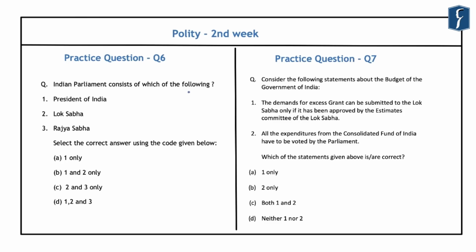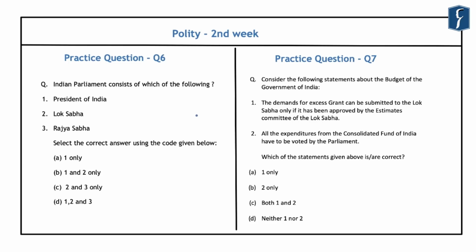Now the sixth practice question is related to the organization of the Parliament of India, and it reads that the Indian Parliament consists of which of the following? First is the President of India, second is the Lok Sabha, and third is the Rajya Sabha.